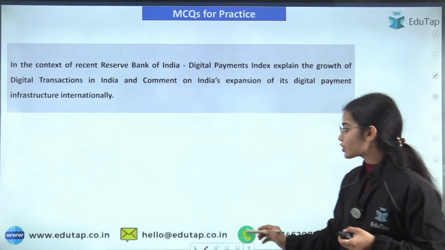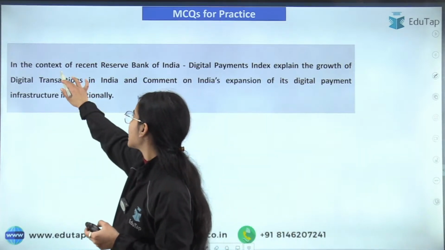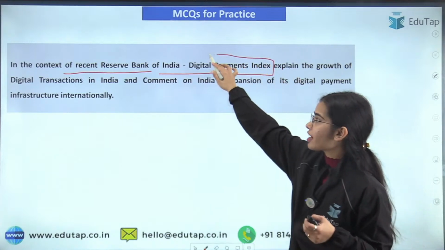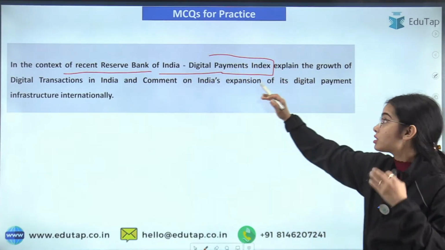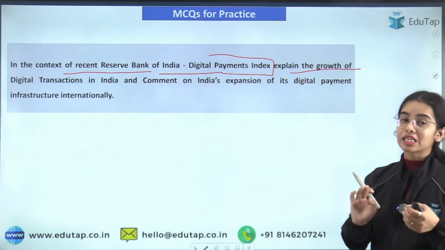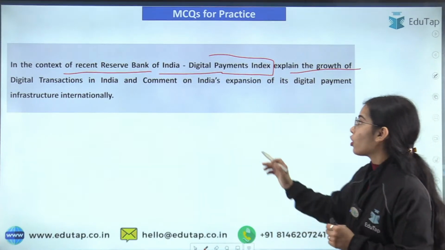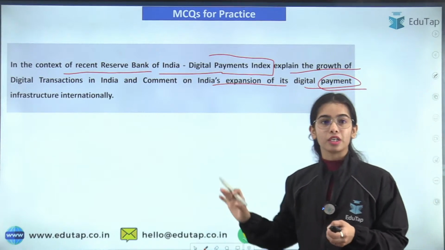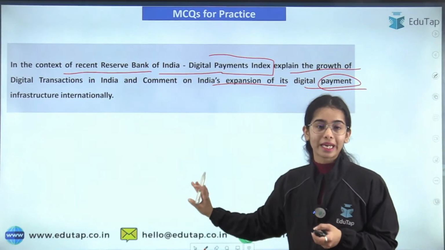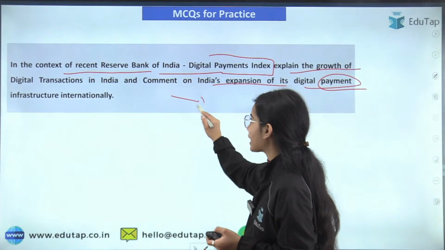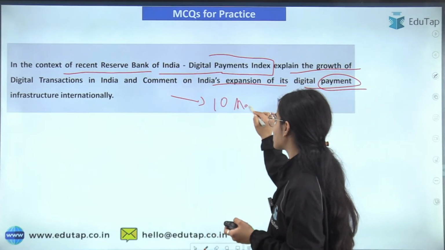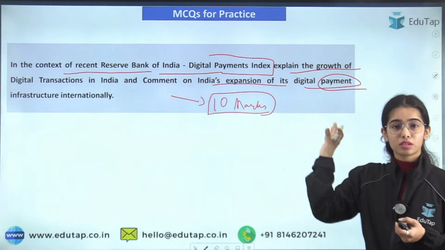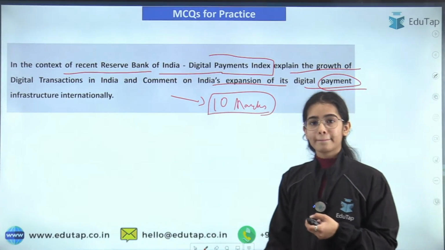Now this is the second question, that is the descriptive question. In the context of the recent Reserve Bank of India Digital Payment Index that we have discussed in the previous sessions, explain the growth of digital transactions in India and also comment on India's expansion of its digital payment infrastructure internationally. So you have to write a descriptive answer on this for 10 marks. So I hope you will be easily able to write an answer regarding this.